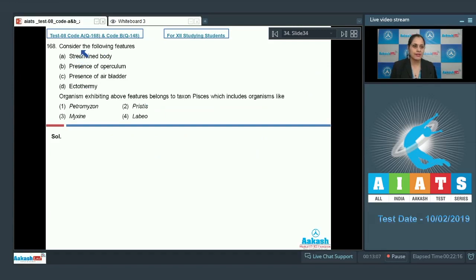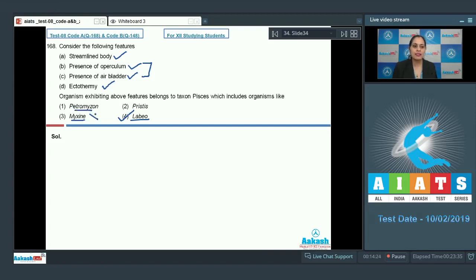Question number 168. Consider the following features: streamlined body, presence of operculum, presence of air bladder and ectothermy. Organisms exhibiting the above features belong to taxon Pisces, which includes organisms like, and the options are Petromyzon, Pristis, Myxine and Labeo. The correct answer is option number 4, Labeo, because Labeo belongs to the class Osteichthyes, the bony fishes, which are characterized by the presence of operculum and air bladder. They have a streamlined body and exhibit ectothermy. Let's discuss other options also.